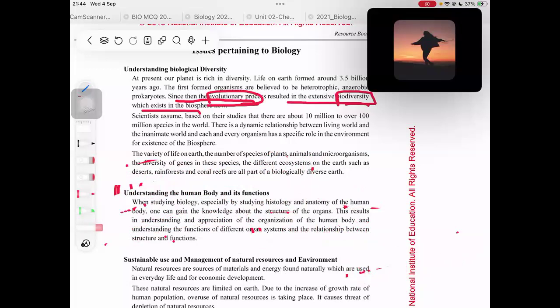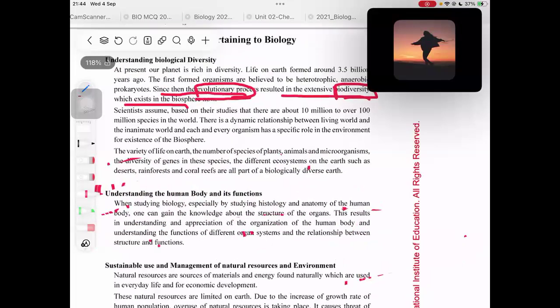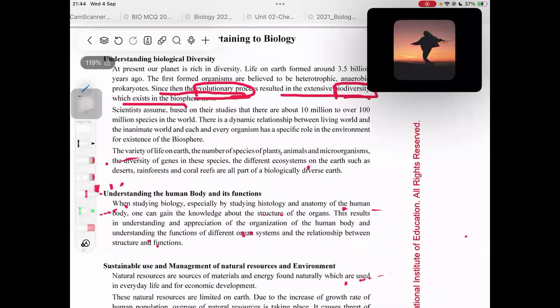Right. Now let's read. Scientists assume, based on their studies, that there are about 10 million. Now, see, this word is million, not billion. 10 million to over 100 million species in the world. Highlight that area. They could ask you how many species are present in this world. Then you can't just write 10 million, and you can't also write 10 million to 100 million.